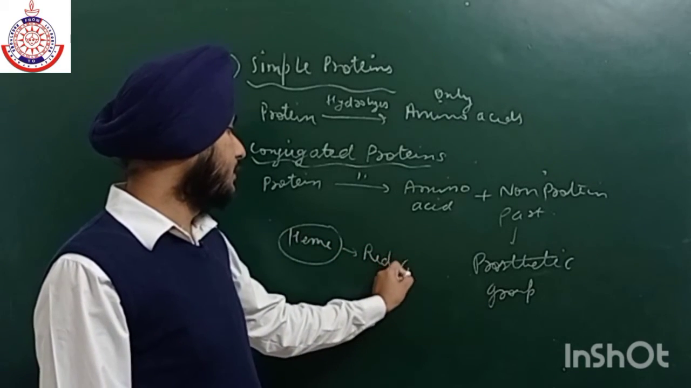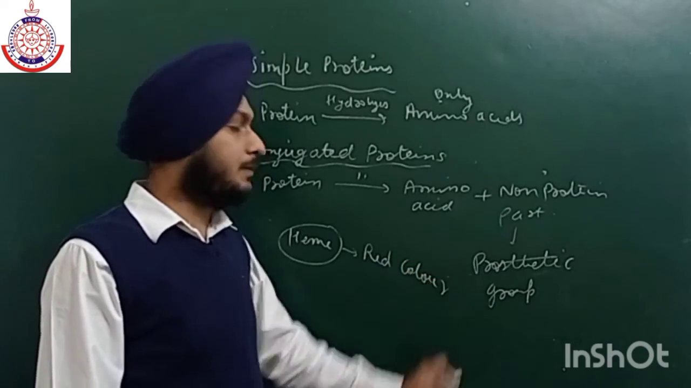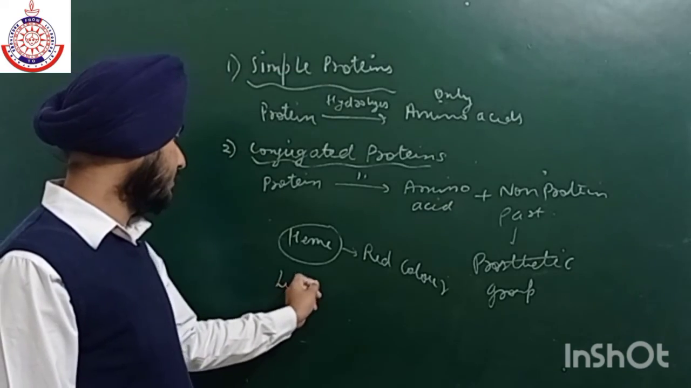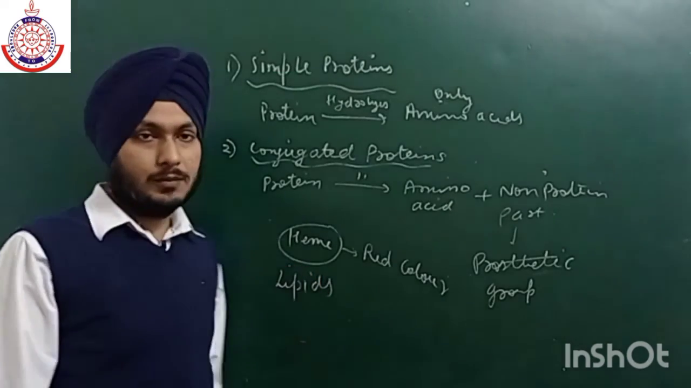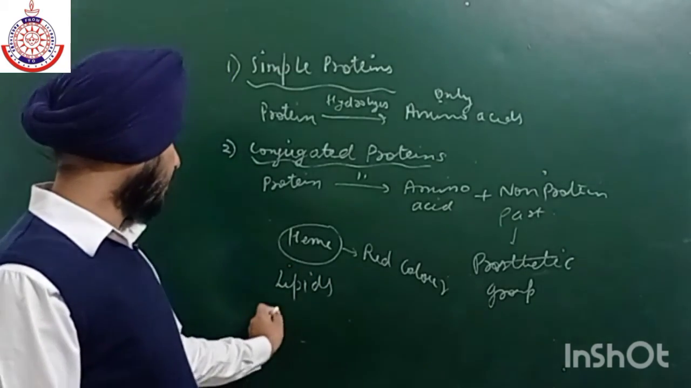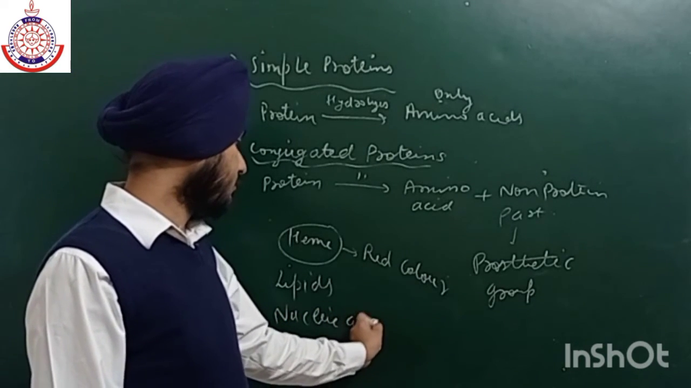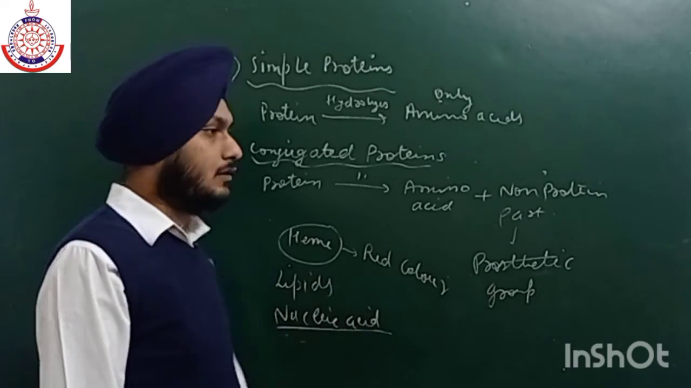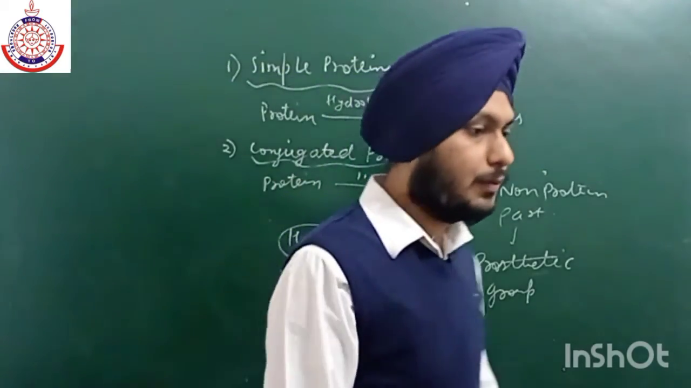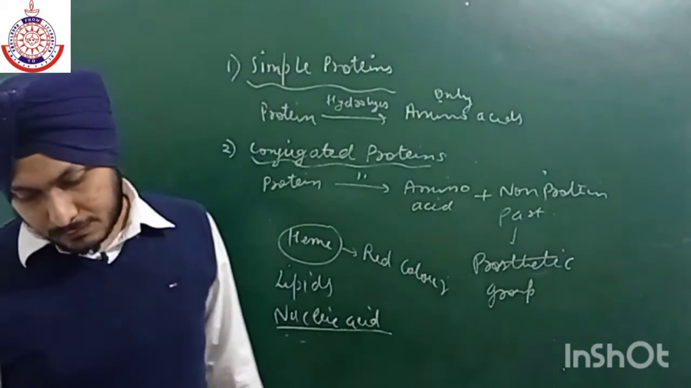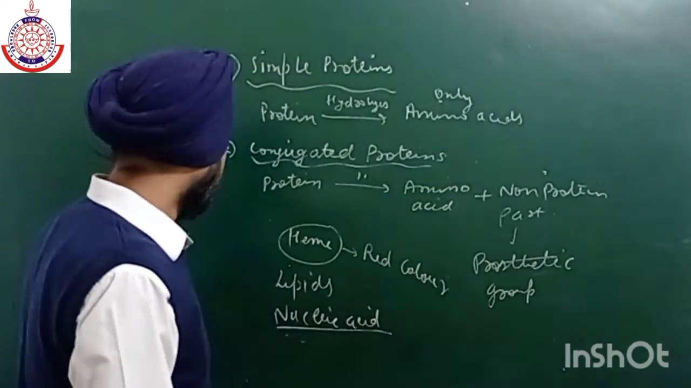Red color. Similarly, we have lipoproteins. Lipoproteins give the non-protein part as lipids. Similarly, we have nucleoprotein. They give the non-protein part as nucleic acid. Similarly, glycoprotein gives sugars as the non-protein part. So there are a large number of examples of conjugated protein.